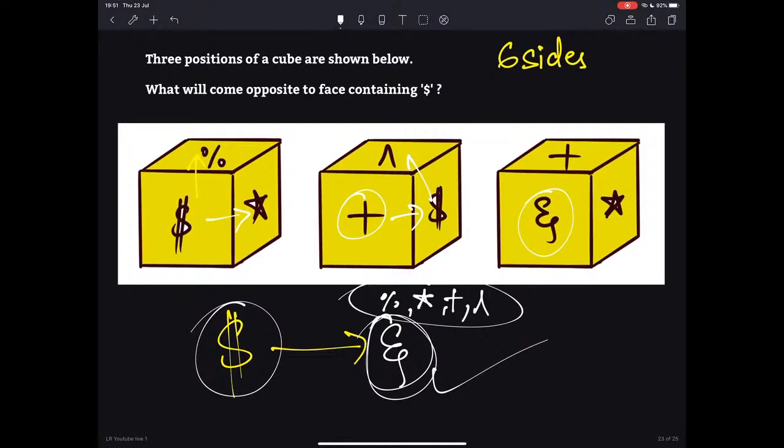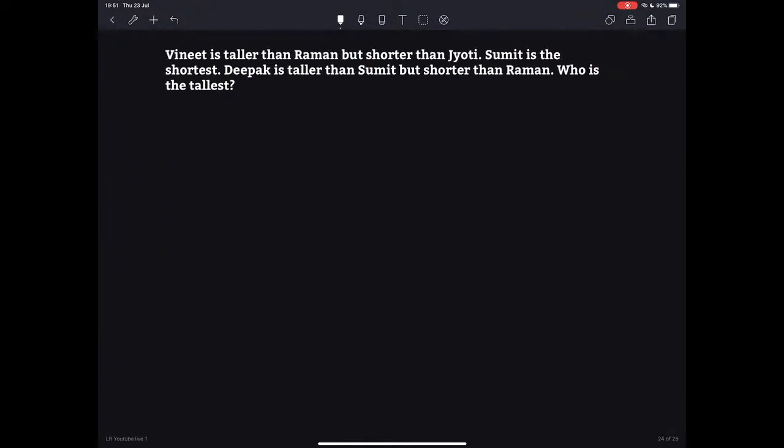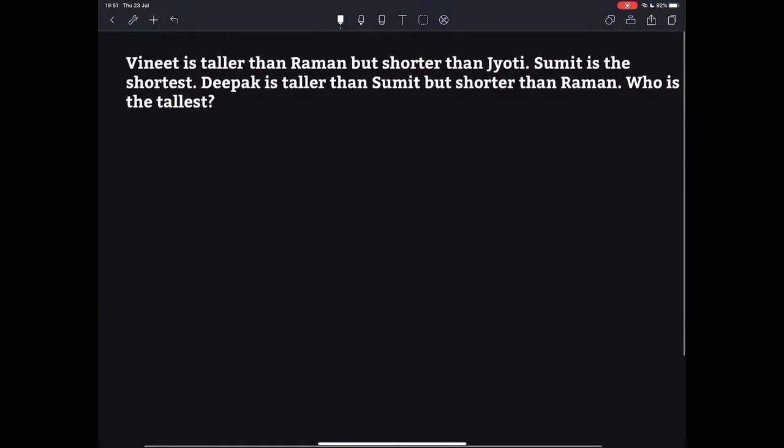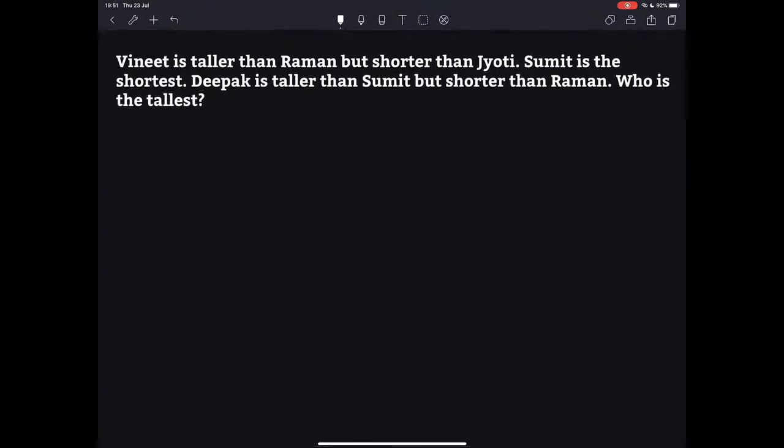In case of non-verbal, you don't have to rely much on text. You'll have to picture, your imagination should run very well in case of non-verbal reasoning. Only then you will be able to come up with the right answer. Let us proceed to the next one. Now, this is interesting. Even though it has text, it is completely a non-verbal question. Let's see what it is.